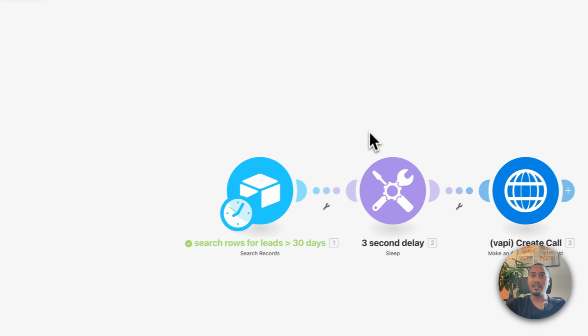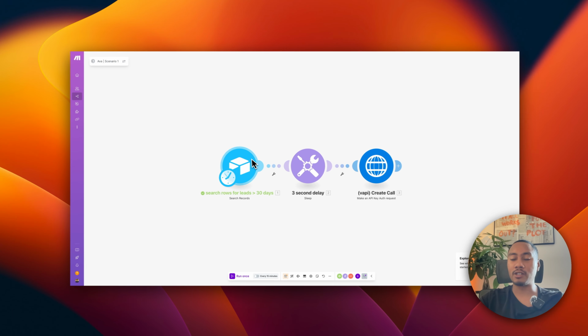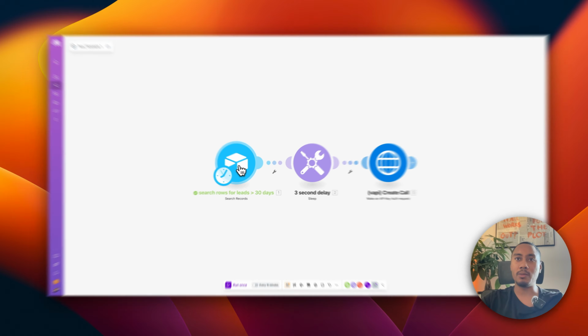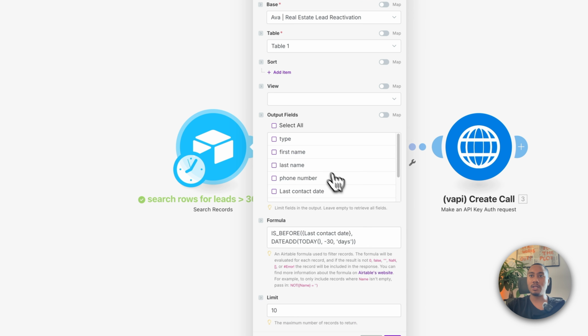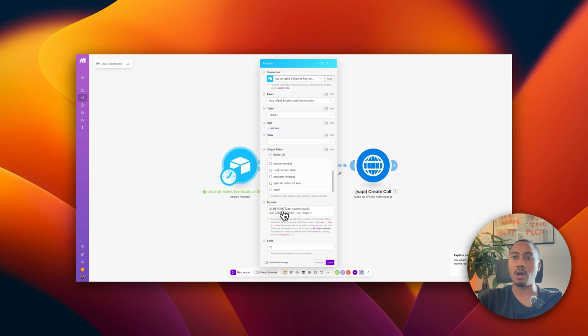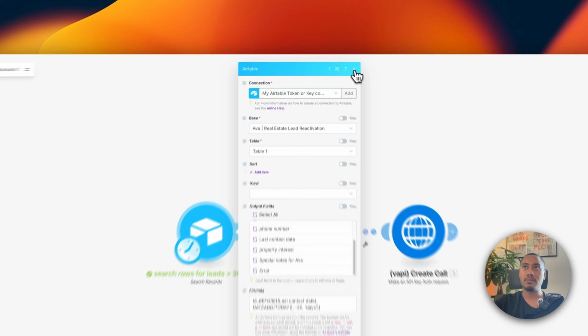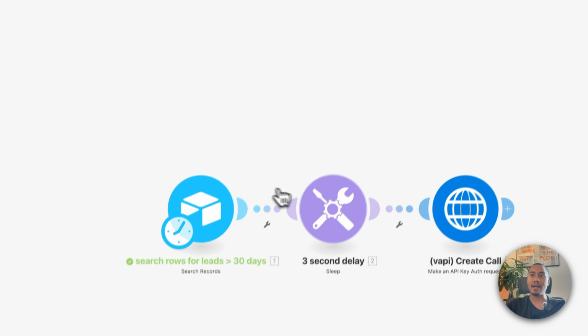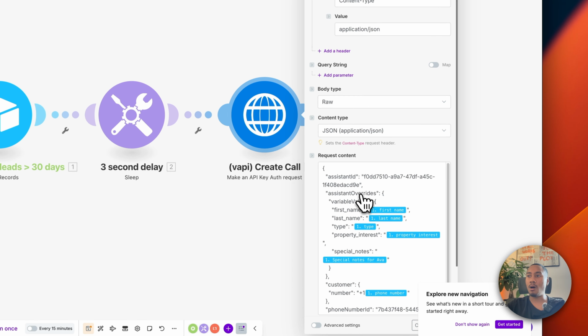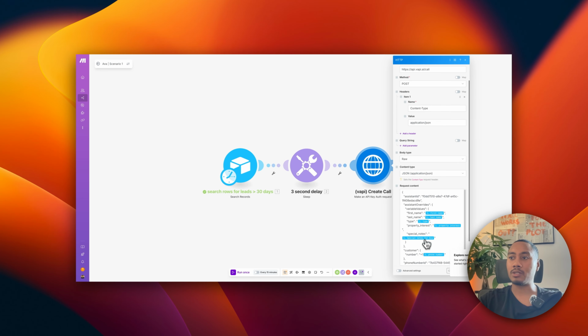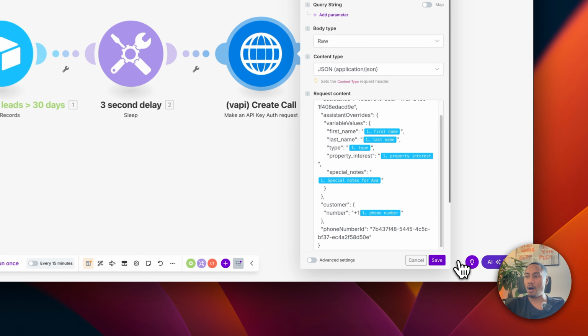All right, cool. So this is essentially our first scenario done. We have an Airtable that we are adding a formula to so that we can find all the rows and leads that are over 30 days. We're going to add a 3-second sleep delay, and then we're going to pass that bundle and trigger the outbound call with these dynamic variables passed in, so Ava can use that to personalize the call. So if you made it this far, awesome.